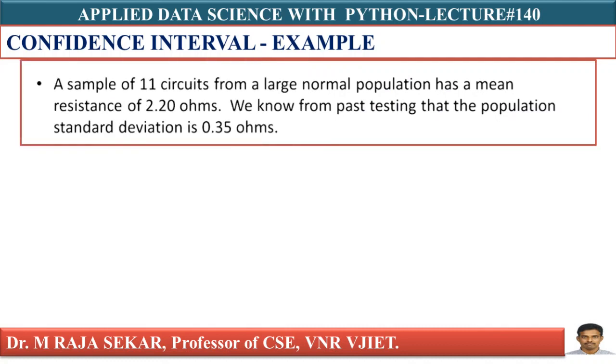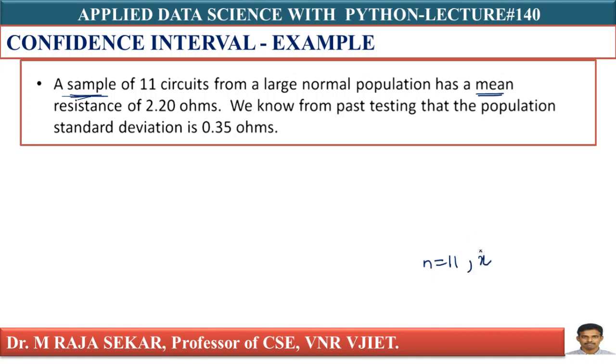First, we will try to solve one simple problem. A sample of 11 circuits means what is my sample size? My sample size n equals 11, from a large normal population, has a mean resistance. This is the mean of this sample. This sample is collected from the population, therefore that is the sample mean.